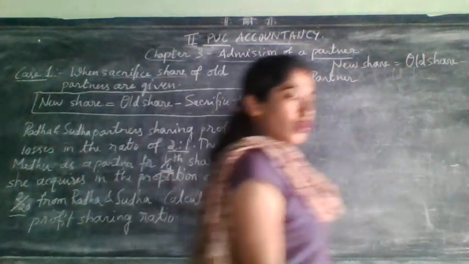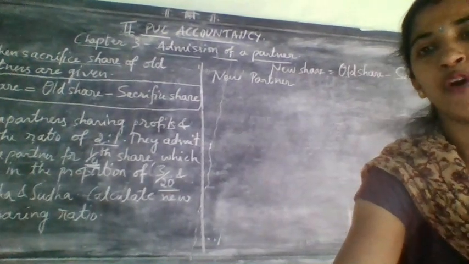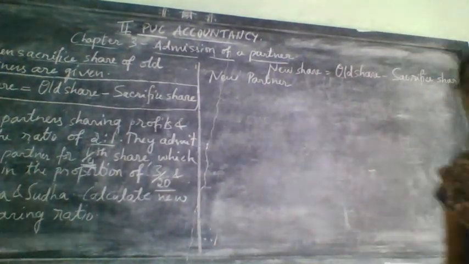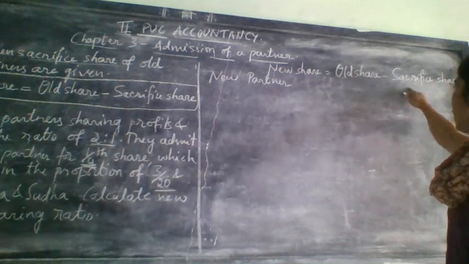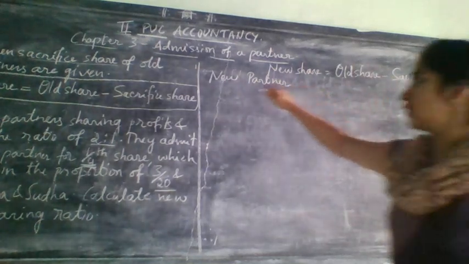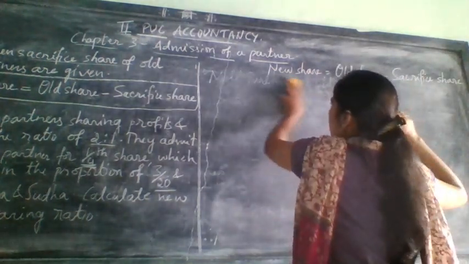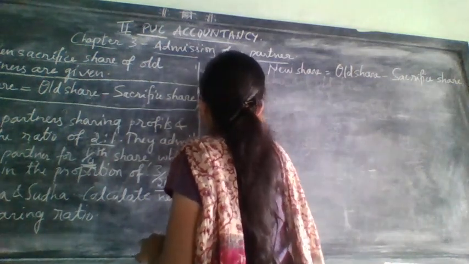So what we need to do? The first step, we need to write down the formula. What is that formula? New share is equal to old share minus sacrifice share. After writing that, write their old share. What is given in the problem? Old share.